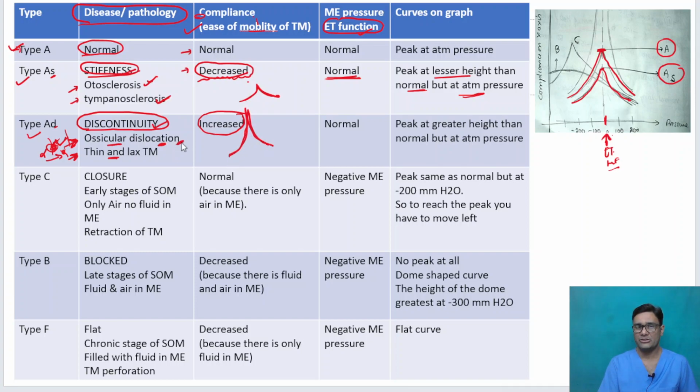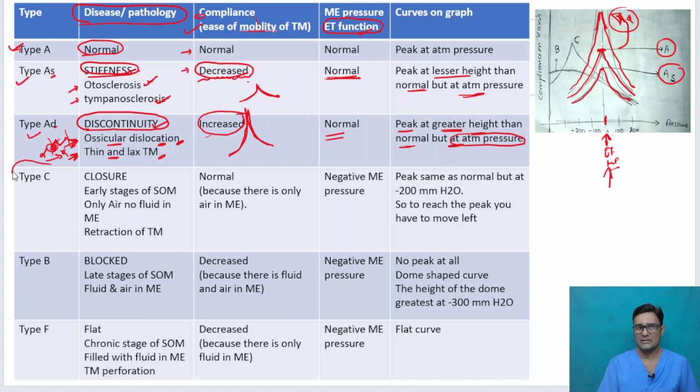Do we have any problem with the eustachian tube in ossicular dislocation and thin and lax tympanic membrane? No. So the middle ear pressure will be normal. So what do we have? We have a peak, but it is at a greater height than normal, but at normal atmospheric pressure. So this is the AD curve. Increased compliance, increased ease of mobility of the tympanic membrane at atmospheric pressure only, but higher than normal. This is because of the ossicular discontinuity or ossicular dislocation.